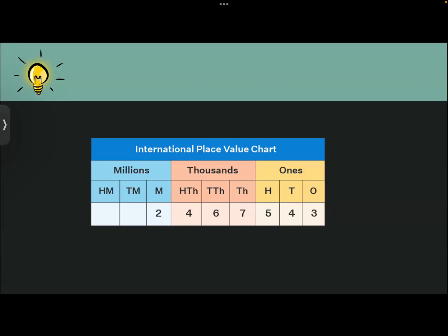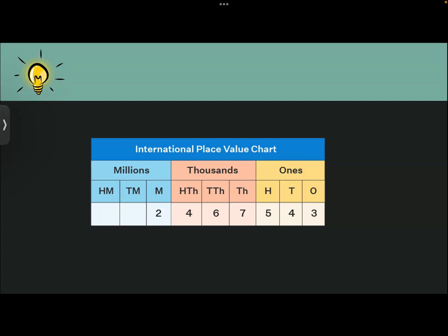Okay. So in the previous class, we were learning about the Indian place value system and international place value systems, right? In the Indian place value chart, we learned that we have different periods, like ones, thousand, lakh, and crore. There were four periods.